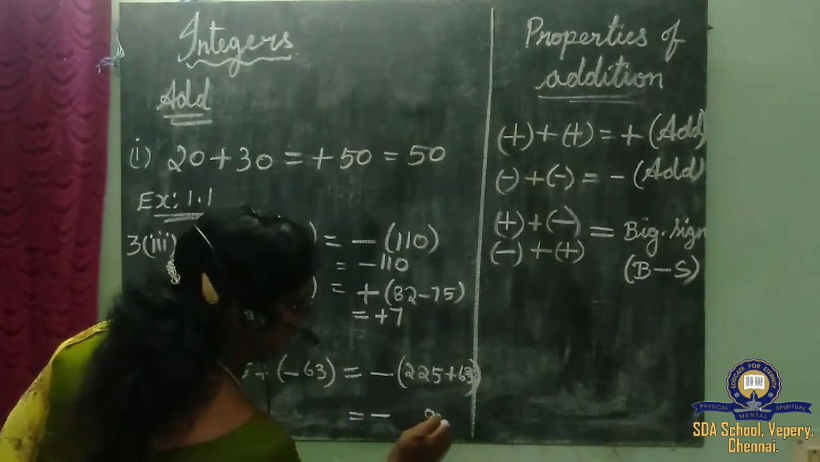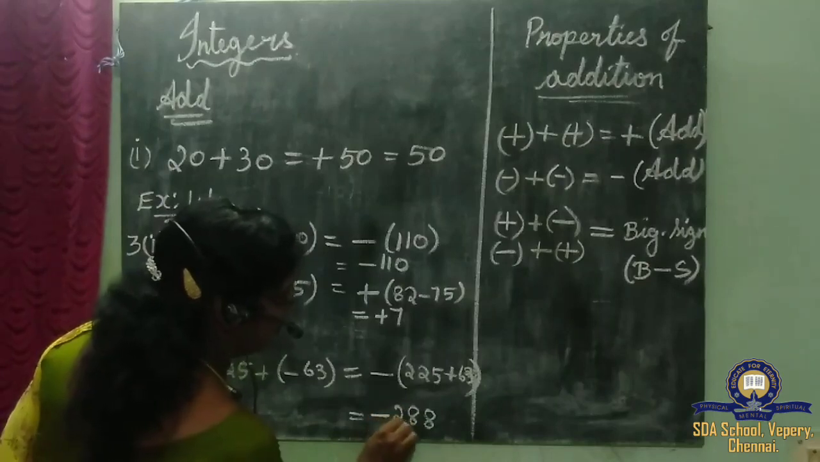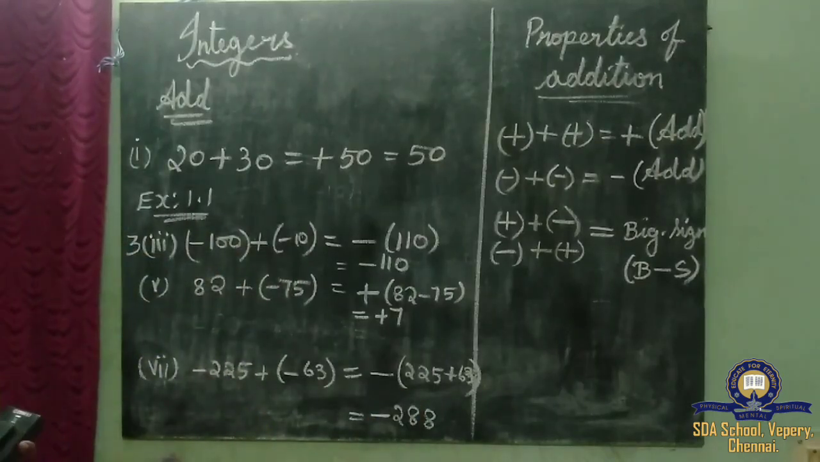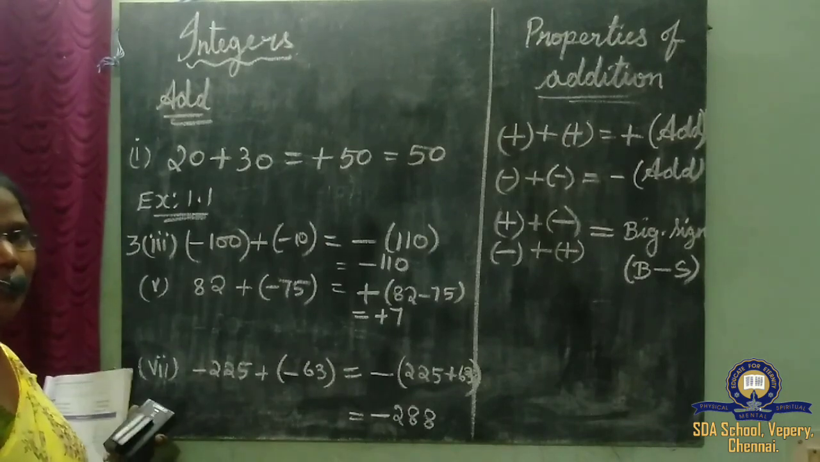5 and 3 is 8. 6 plus 2 is 8. And we have 2 here. So our answer is minus 288. Children, did you all understand how to do addition?